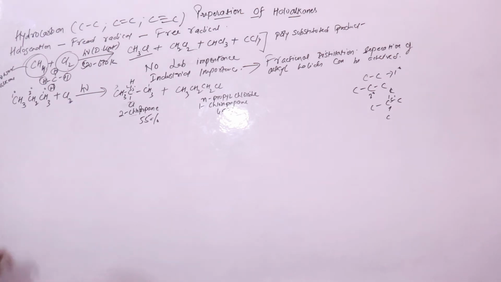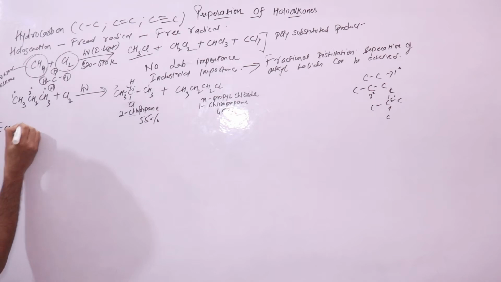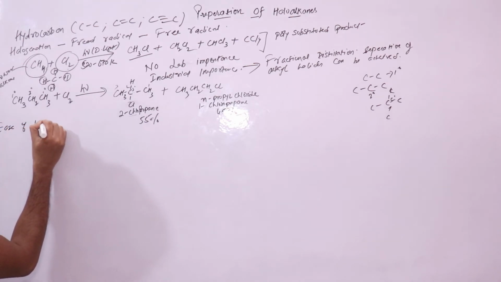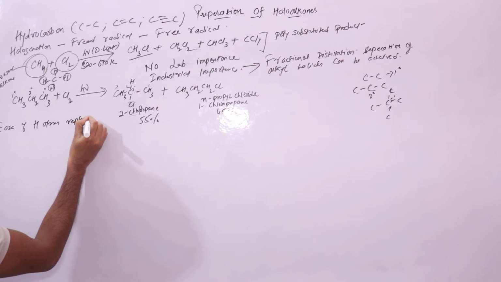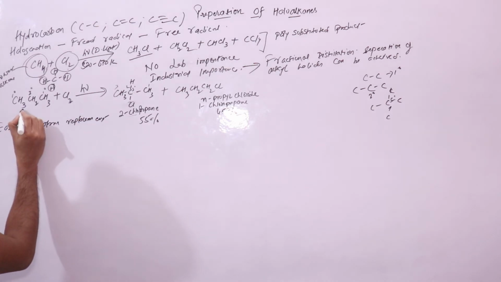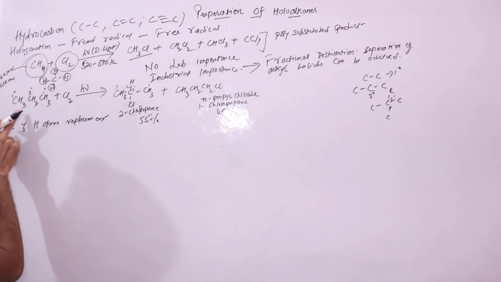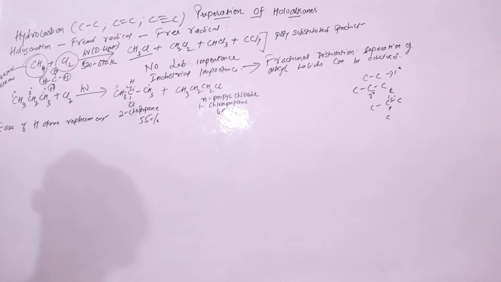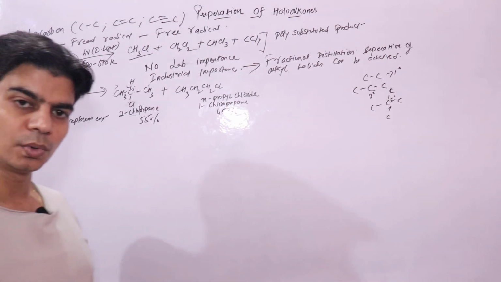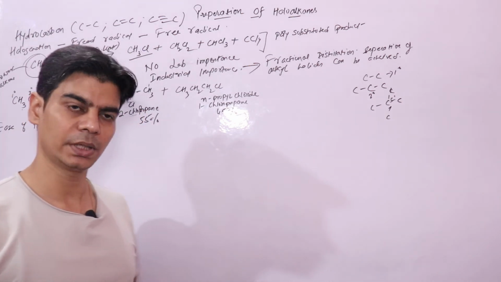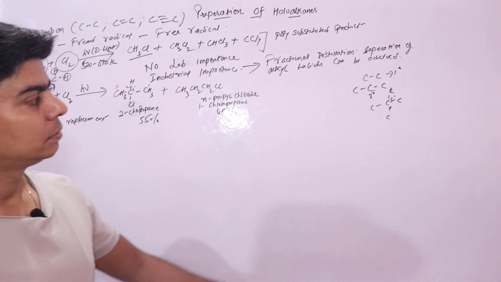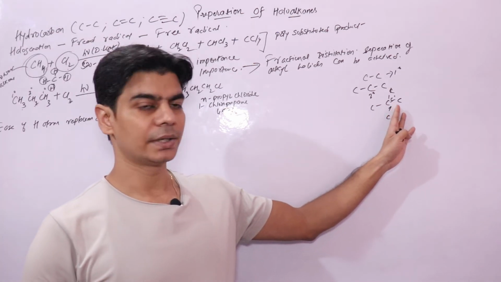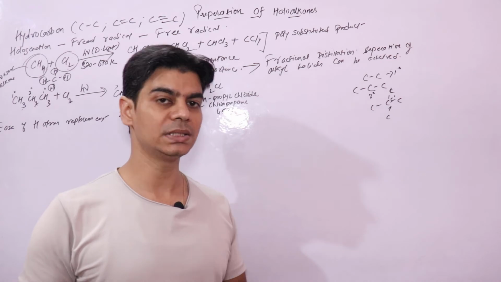What is the reason? Now we need to know one important thing, the ease of hydrogen atom replacement. This means out of these 3 types of hydrogen atoms which are connected to 3 different carbon atoms, which hydrogen atoms would be easily replaced, right? So hydrogen atoms that are connected to 3 degree carbon atoms can be easily replaced.